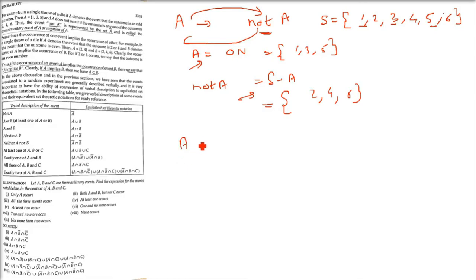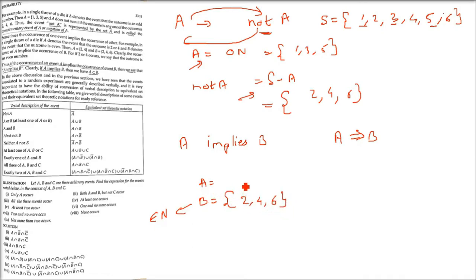Sometimes the occurrence of one event implies the occurrence of another. If we throw a die, okay, if we say some set is there, A is 2, 4, B is 2, 4, 6. That is, if A happens, B happens, or rather say B happens, A happens. So let us again understand it by example. A is say 2, 4 and B is say 2, 4, 6. Okay. So one will happen, the other will happen.